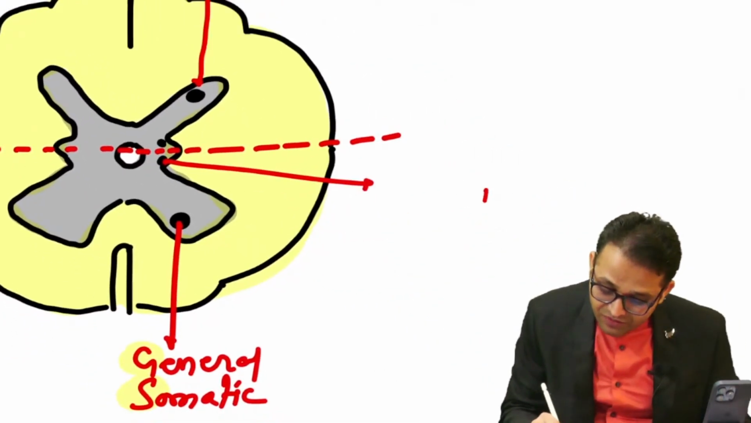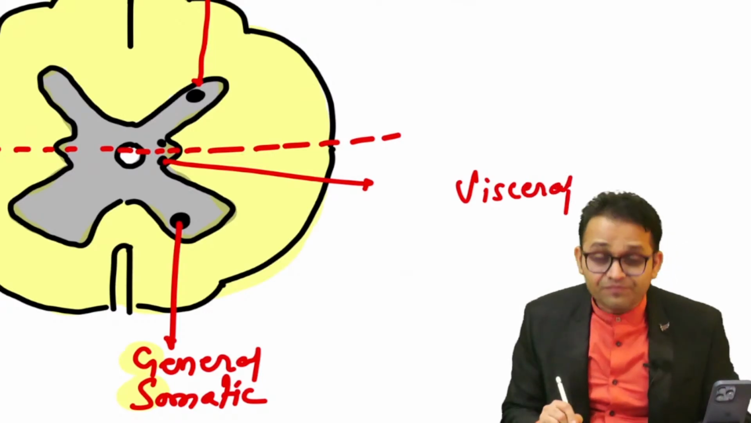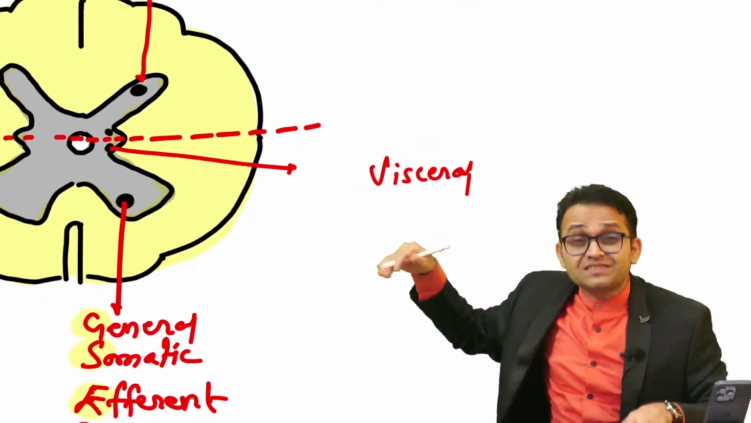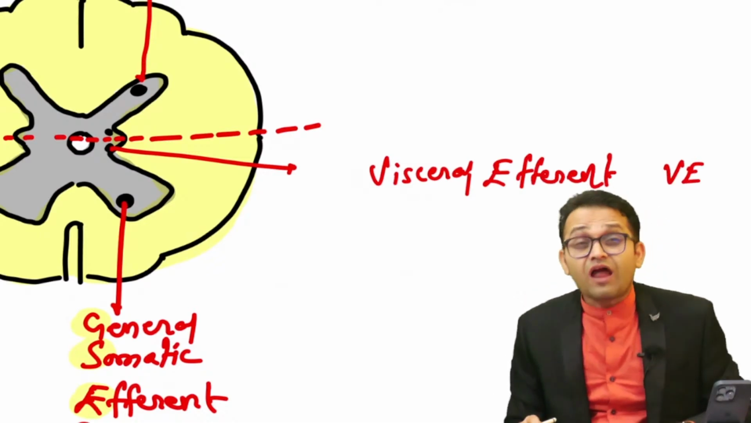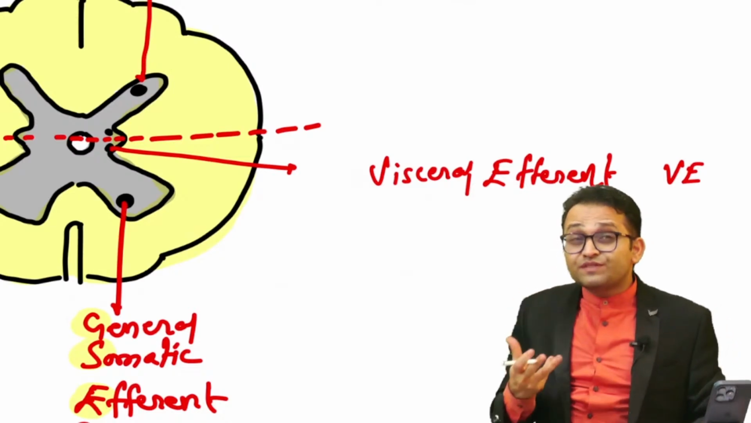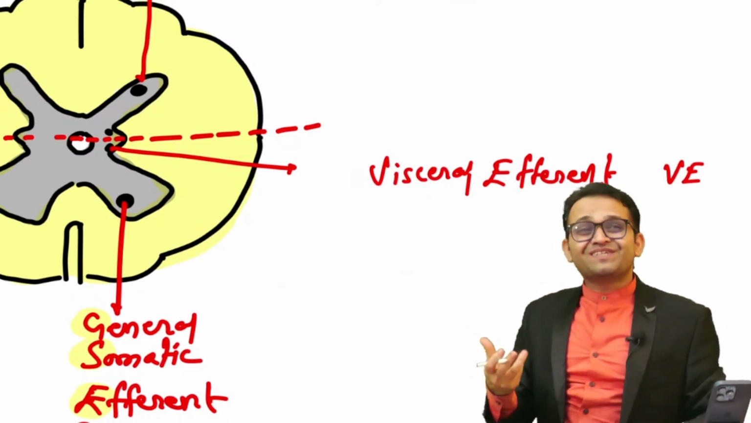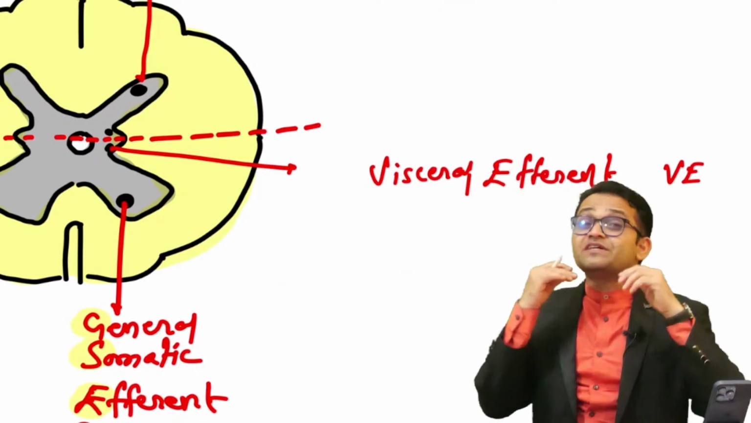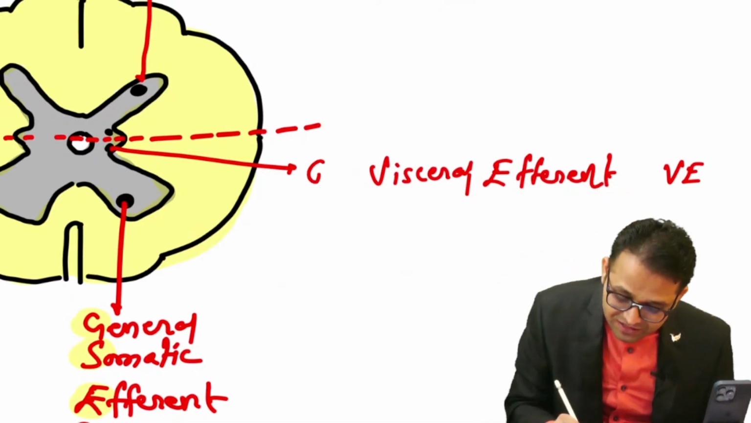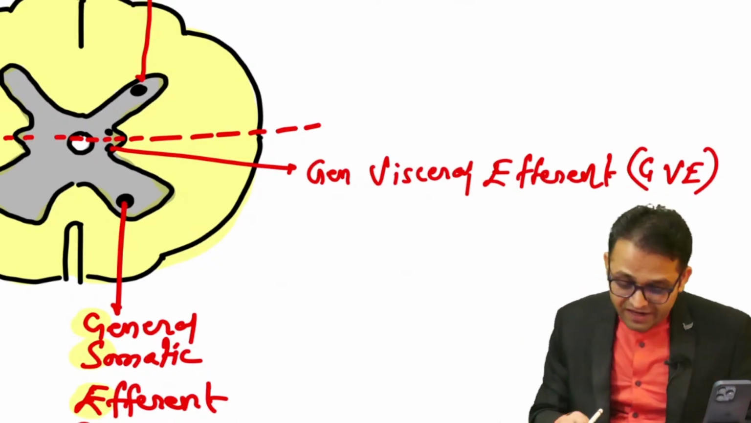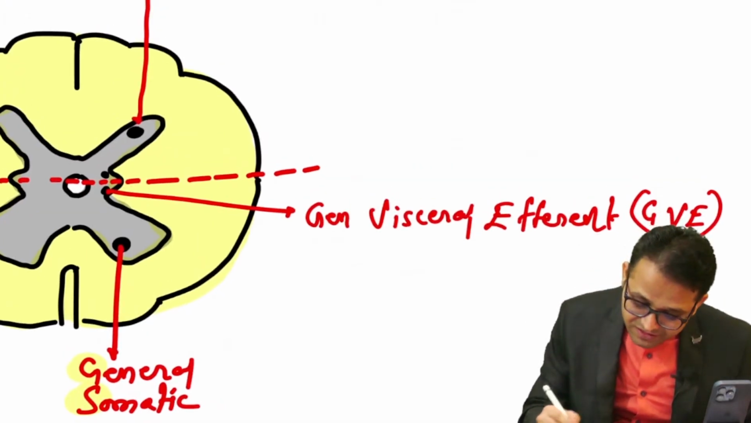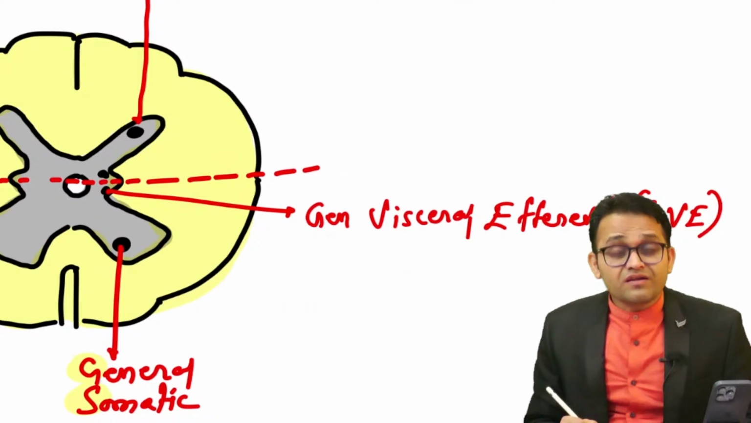So this is our what, sir? Visceral. Yes, it is below the sulcus limitans. That's why you will say, sir, efferent. So this is our visceral efferent. Now can you tell me what kind of visceral efferent it is, general or special? Sir, it is not related to the pharyngeal apparatus. That's why you will say, sir, this is our general visceral efferent. In short, GVE.